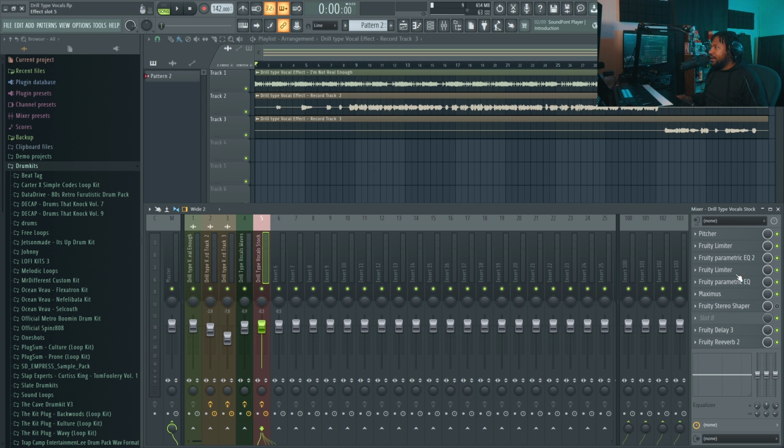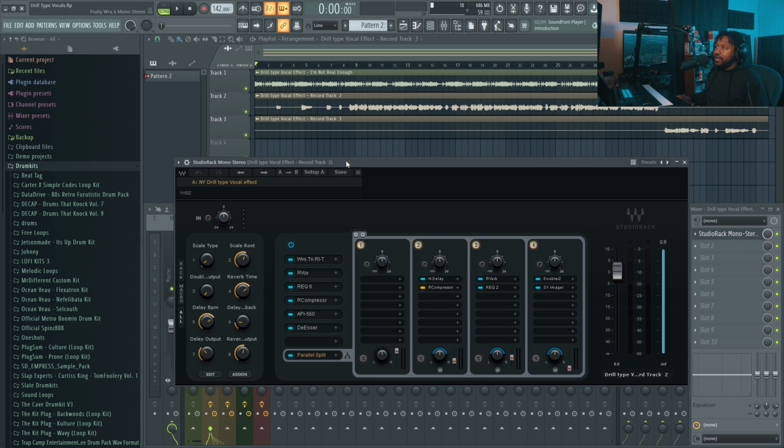And also we'll be giving you guys this version as well. This is a fruity preset version, which is a straight fruity preset version. I try to do the best I can to emulate it. So if you don't have any of these third-party plugins, you can use stock plugins to get the exact same effect. So that's just that. So let's go ahead and jump right to it right here.